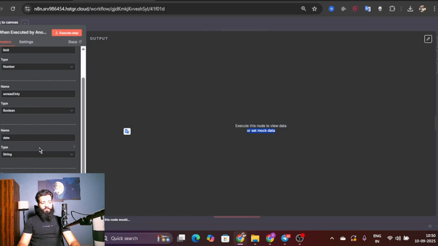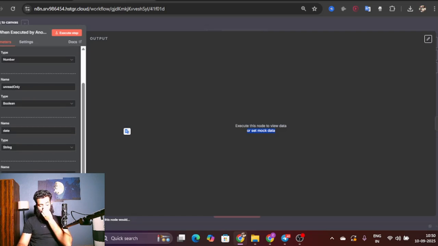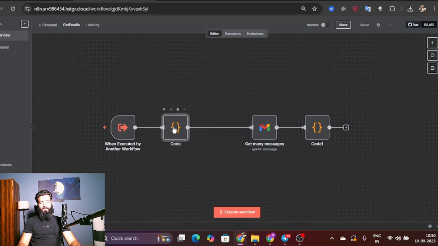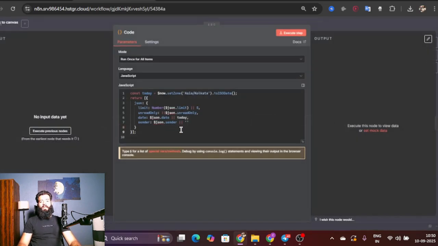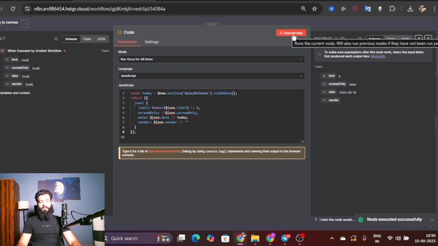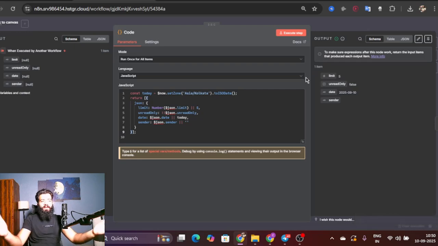Then we have the date. Then we have the sender. Sender email. And then the interesting part. I know a lot of you might not be into coding, but here's the code. It's simple. I even took help from ChatGPT in this one. When we execute it, it's fast. It's so fast. If it was an LLM, it would have taken at least 2 to 5 seconds.